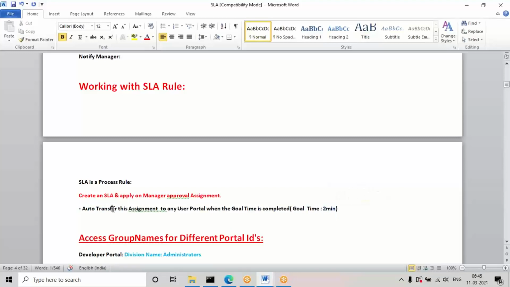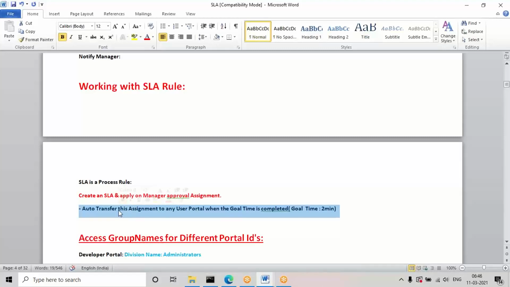So I want to transfer the task to some user portal. See, here in the application, apart from the developer portal and manager portal IDs, there will be something called a user portal ID. Today I'll be creating that. I want to transfer the task to the user portal.